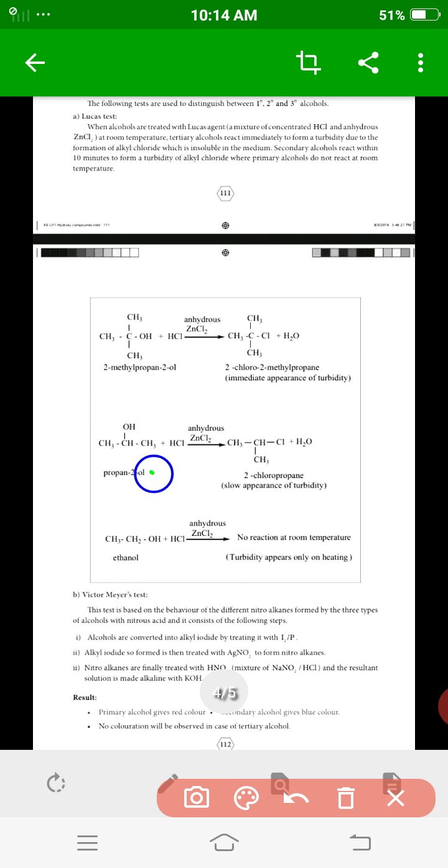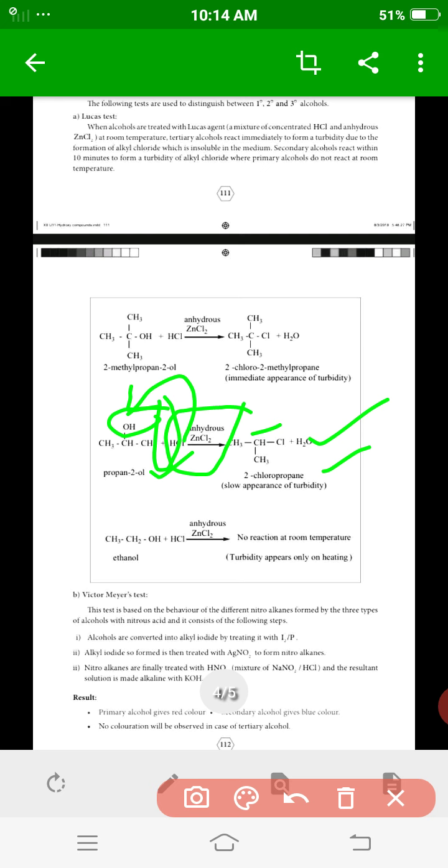Next, consider a secondary alcohol with Lucas reagent, HCl with zinc chloride. Chlorine attaches in place of the alcohol group to give 2-chloropropane, with chlorine on the second carbon atom. The OH and hydrogen are removed as a water molecule. Turbidity appears slowly with a secondary alcohol.